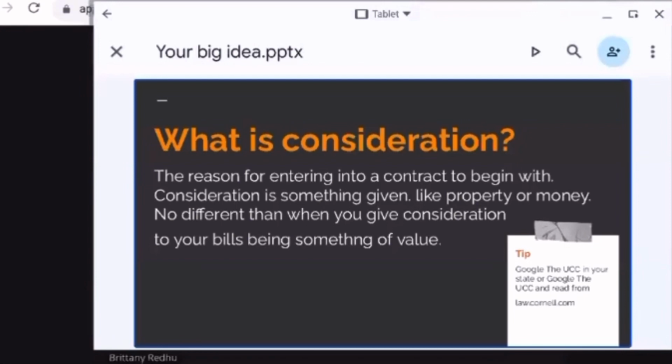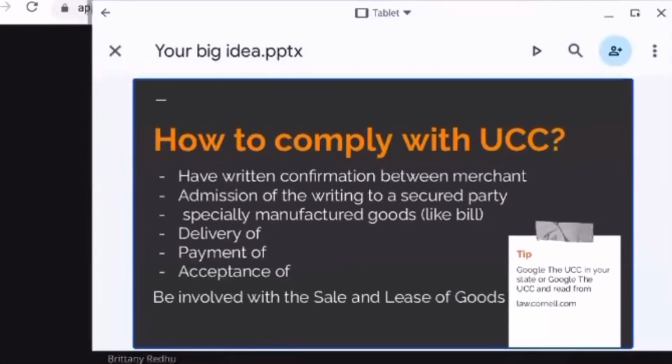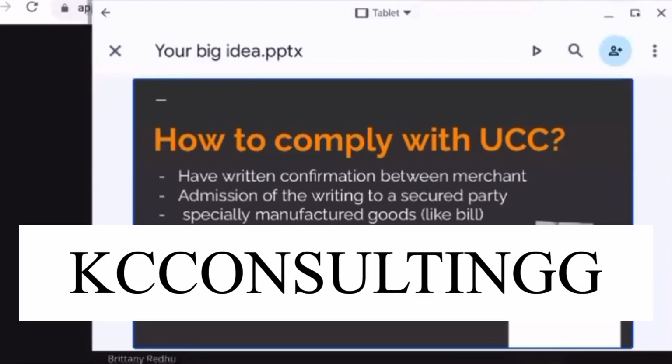The dealership, that was their consideration for creating a contract with you, a promissory note, something that can get them paid. You will receive and consider the good that represents credit. To comply with the UCC, you are involved with sale and leases of goods. That is how you sell and lease goods, by accepting them, making payment for them, and delivering them. That's what the UCC is about. That's what the UCC governs, how to use these documents. So that's exactly what we're going to do.